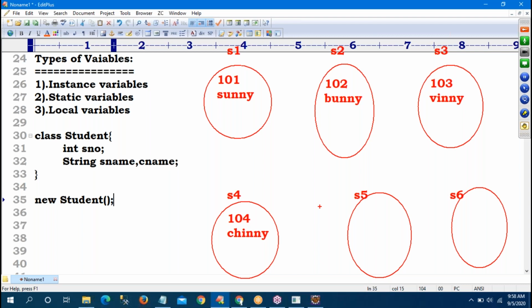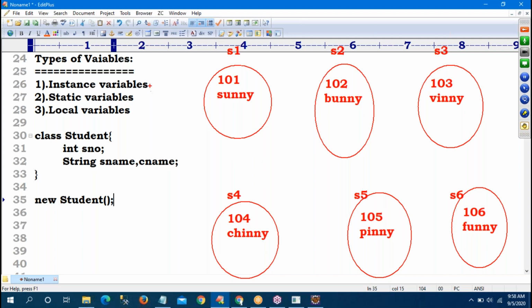Then 105, next student Pinni. One more student is there, 106, name is Funny. Sir, have you observed here? For every object, the value of the variable changes: student number, name.